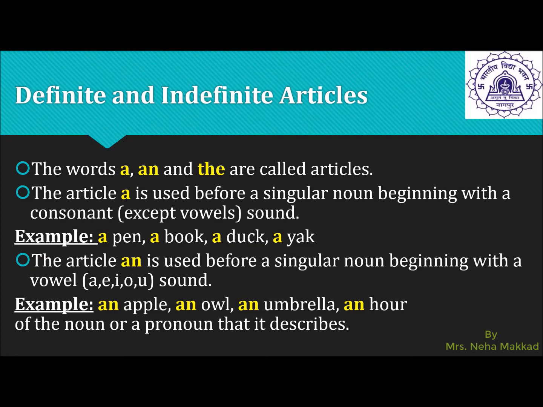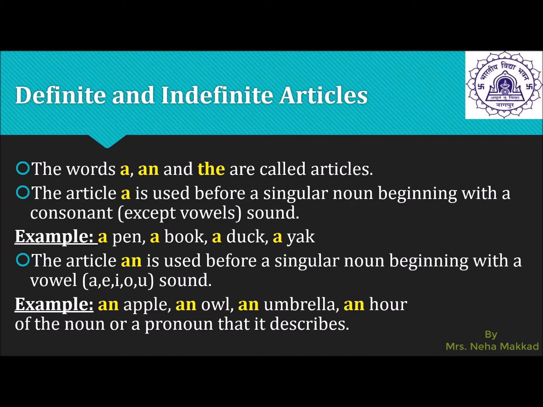For example, a pen, a book, a duck, a yak. So now children, it can be any pen, it can be any book, it can be any duck, or it can be any yak. So therefore, we place the article a before it because it is not at all definite in any sense. The article an is used before a singular noun beginning with a vowel sound.